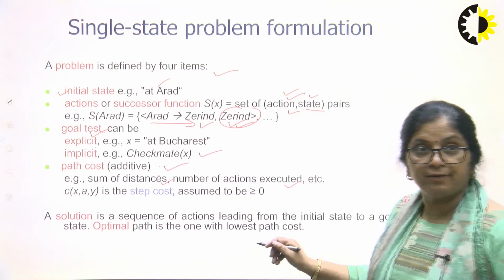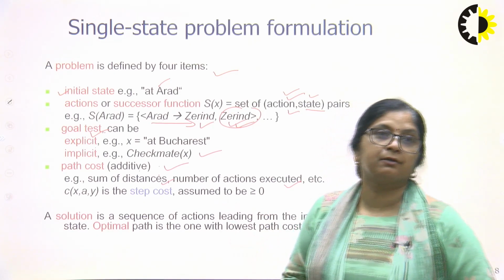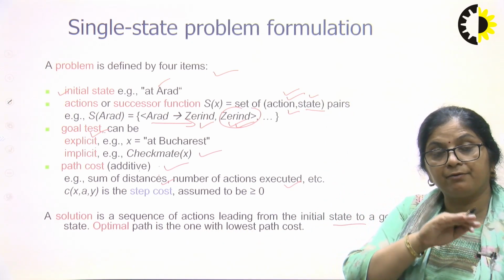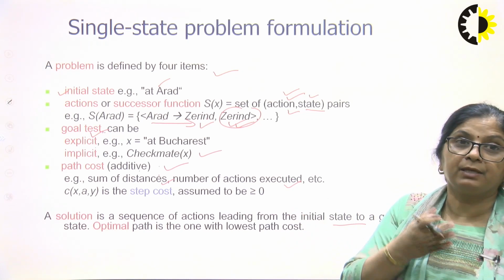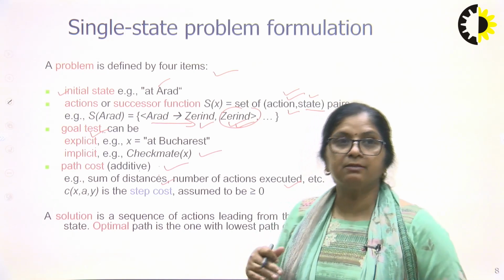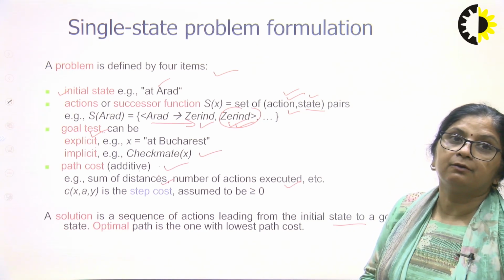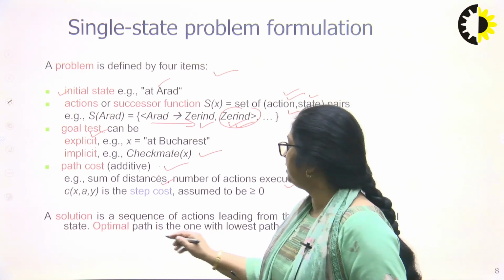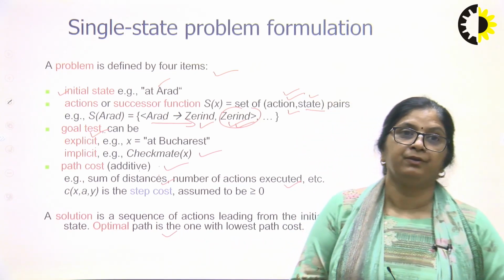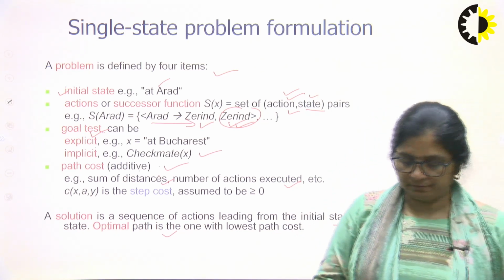A solution is a sequence of actions leading from the initial state to the goal state. What is the solution? We have done some actions from the initial state to the goal state, and finally we are at the goal. So it will be the sequence that made us arrive at the goal. What is the optimal path? The optimal path is the one with the lowest path cost. The lowest path cost will be the optimal one.